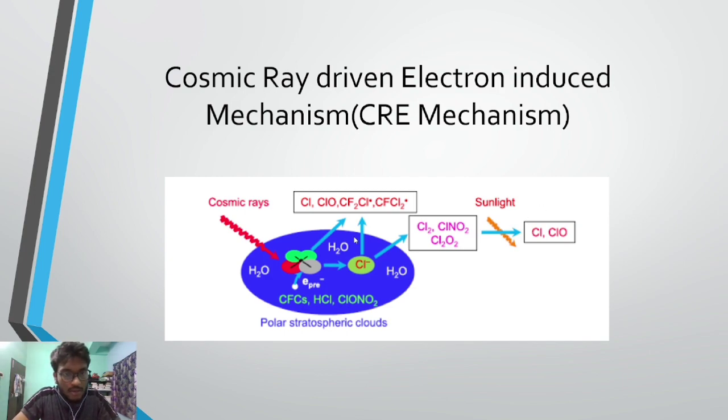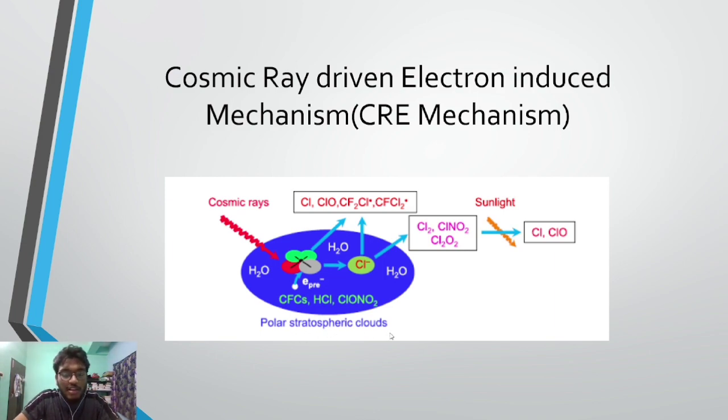Let's see. The cosmic rays are actually incident on these halogen containing molecules. These halogen containing molecules, CFC, HCl, ClONO2, are actually present in polar stratospheric clouds. Now what are these polar stratospheric clouds?